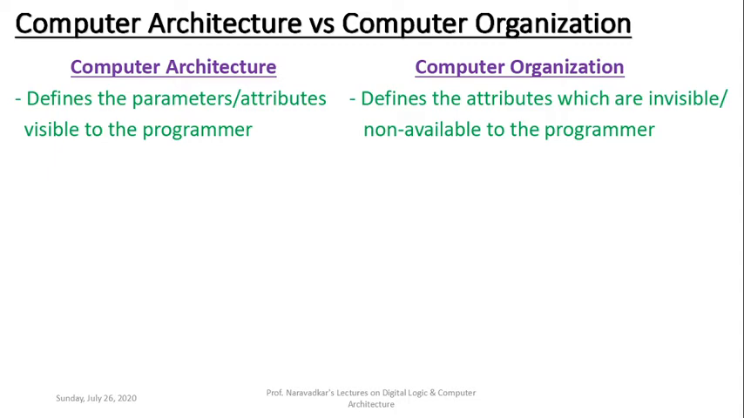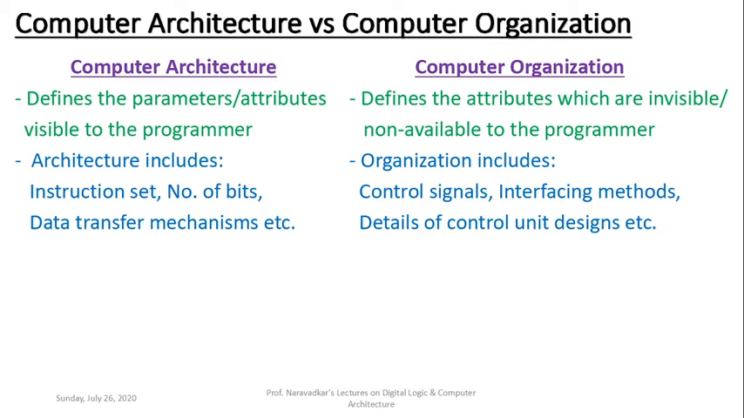Now here the terms programmer and user are used interchangeably. Similarly, parameter and attributes are one and the same. In the architecture, those parameters, those characteristics which are visible, which are available to the user or programmer, are defined. Whereas in organization, those parameters which are non-visible, non-available, are defined. Now let us take some example here, which is my second point of difference.